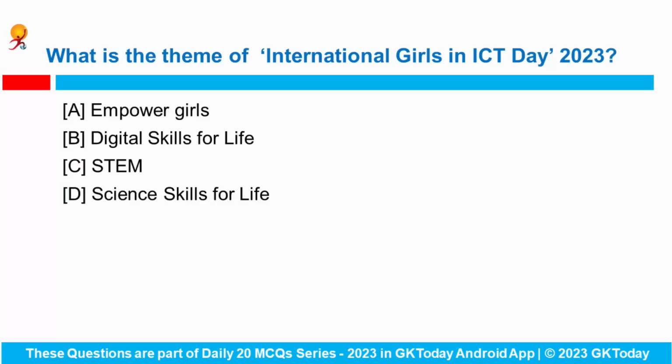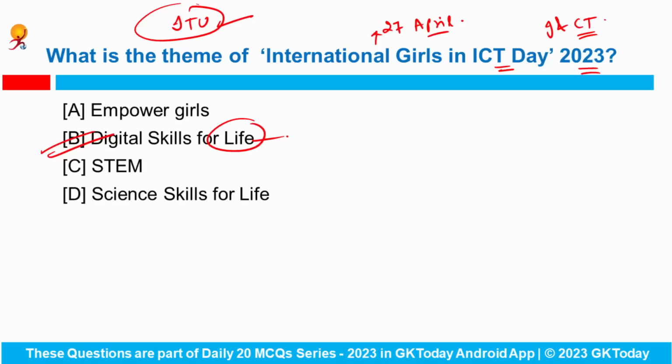What is the theme of International Girls in ICT Day 2023? This day is observed every year on 27th of April to encourage and empower the girls and the young women so that they can explore and pursue careers in information and communication technology. And this year the theme is Digital Skills for Life. Also, the International Telecommunication Union leads the observation every year. Fine. So two things are important.